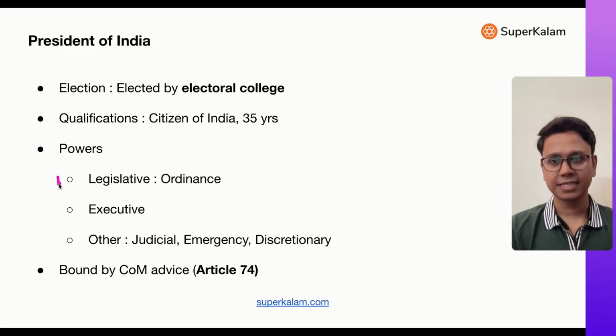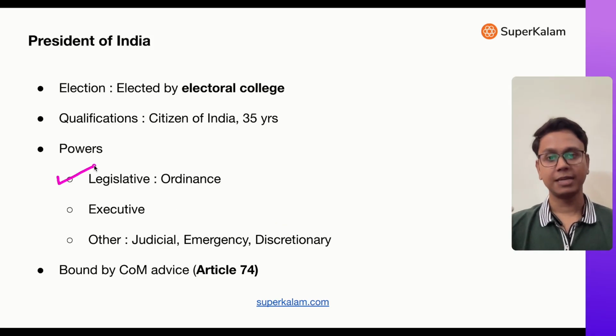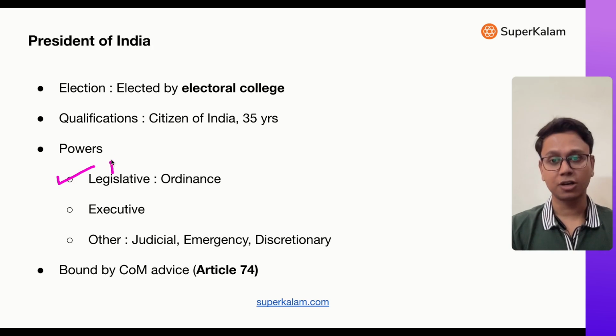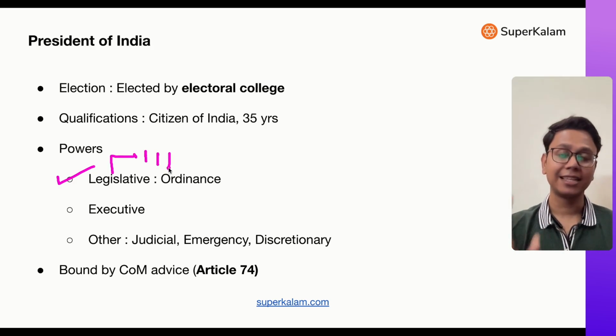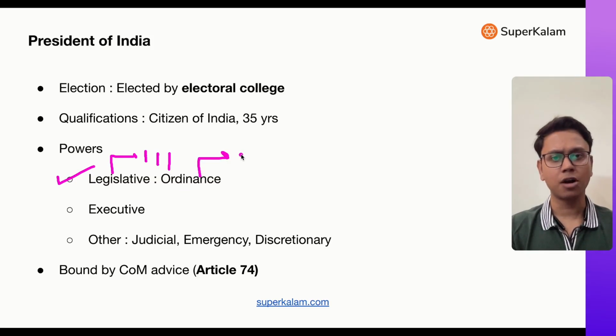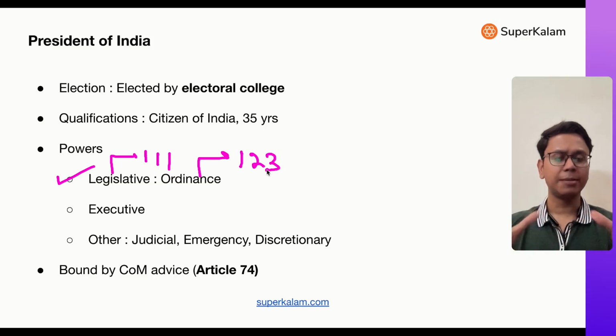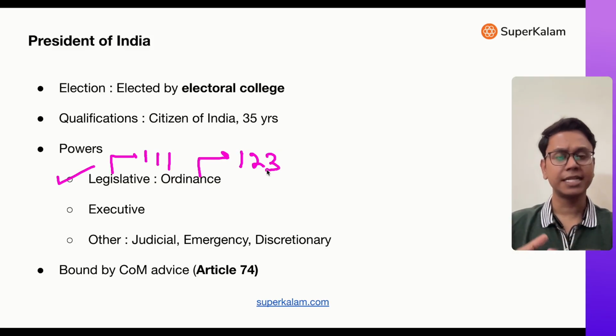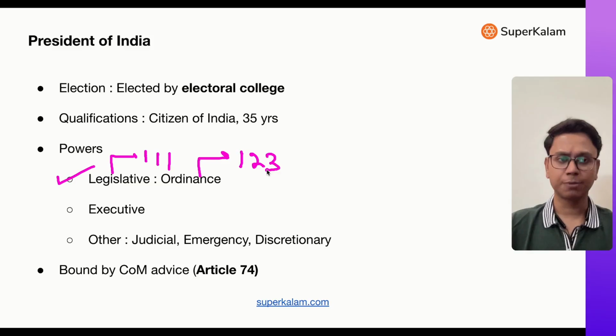Now, the president's first power is legislative power. I told you he basically gives assent to the bill according to Article 111. No bill can become an act unless president signs it. Then president can also issue ordinances. Ordinances are basically temporary laws. So when parliament is not in session, president can proclaim an ordinance on the advice of prime minister and council of ministers. These ordinances are like laws made by parliament. So that is the second thing.